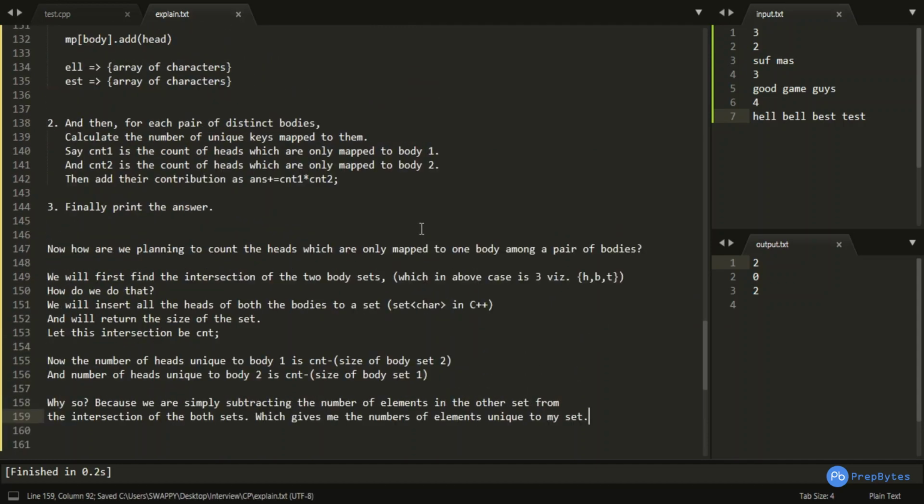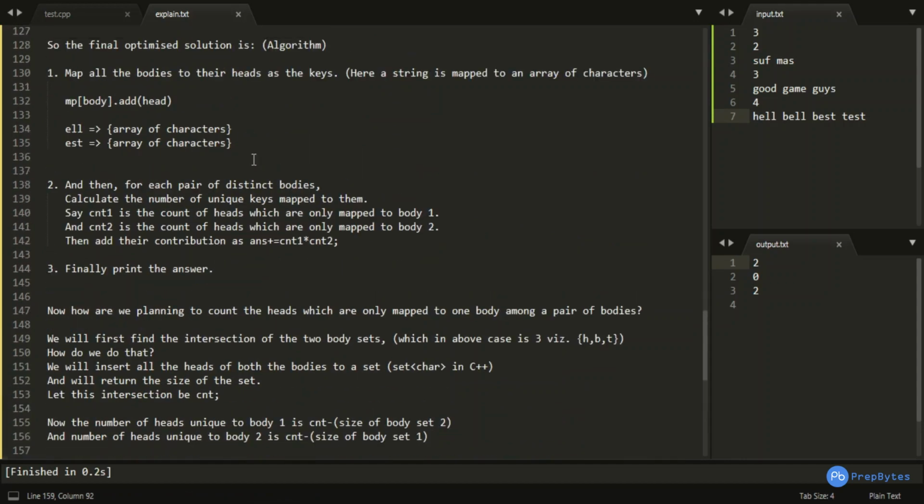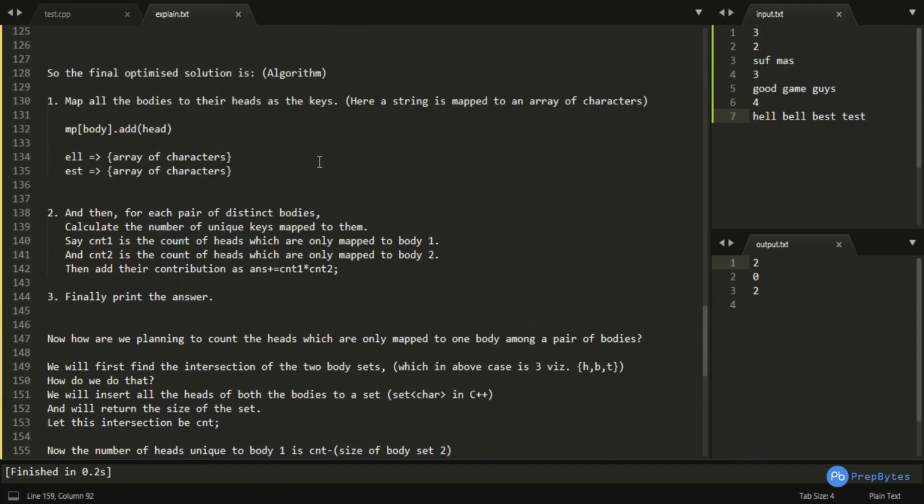After getting the intersection, we would be doing this particular thing. So this is the basic algorithm and pseudocode. You can solve it in any of your preferable language. And let me move to the C++ implementation and show you how I did that.